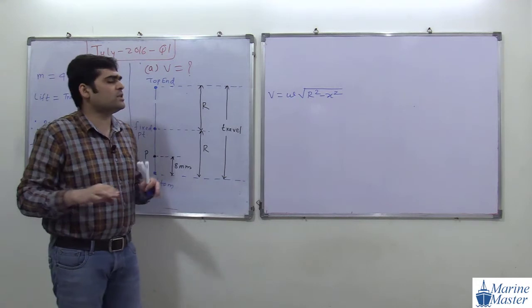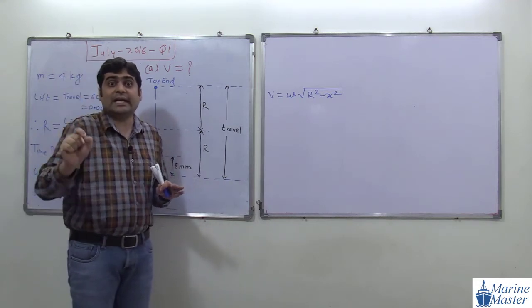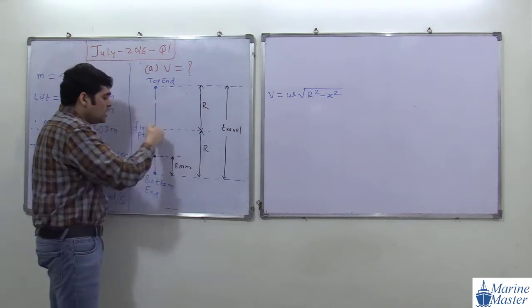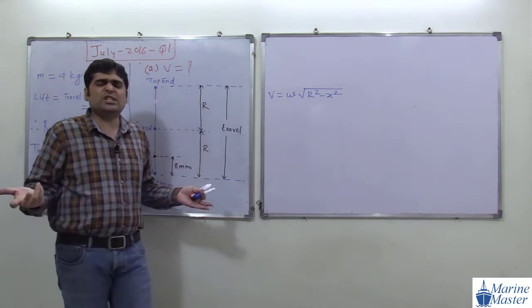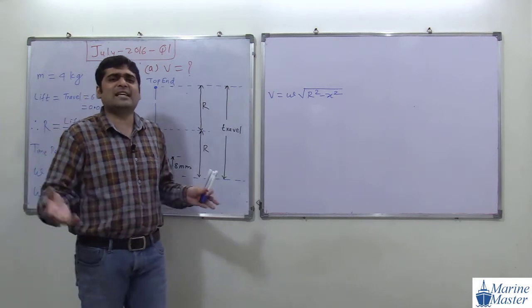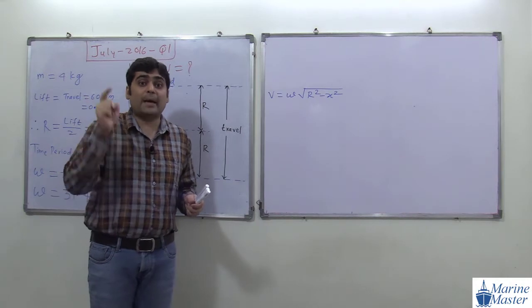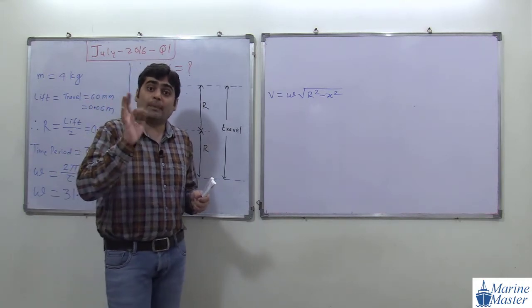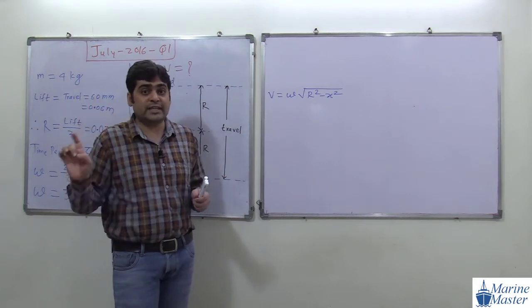And for the velocity, we don't need a direction. For the acceleration, it is very critical, whether it is above the fixed point or below the fixed point. For the acceleration it is very, very important. But in case of velocity, we don't need a direction. Where it is exactly, we just need its value. For acceleration, we need the value of acceleration and also the direction of acceleration, because of the force sign convention in Newton's second law of motion.